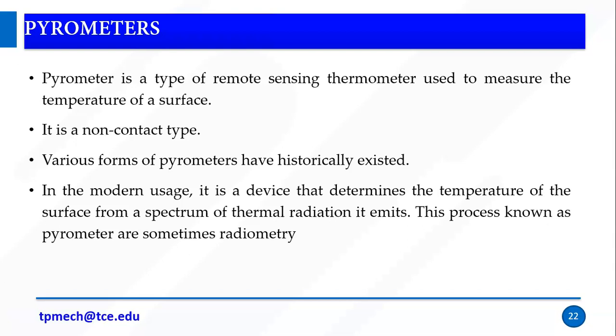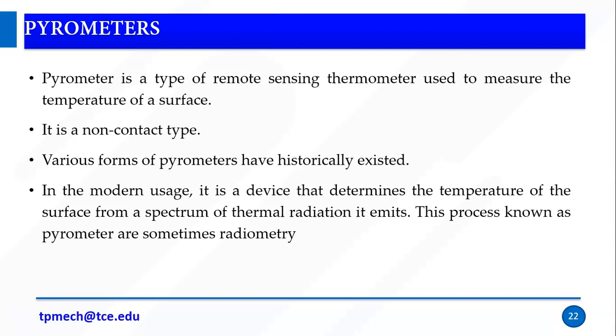Various forms of pyrometers have historically existed, and there are pyrometers in modern usage. It is a device that determines the temperature of the surface from the spectrum of thermal radiation it emits. So how do we measure? We measure the surface temperature of an object. If the object is at a hot temperature, it will emit radiation. That radiation is measured and converted into a temperature with the help of the pyrometer. That is why this is also called radiometry.